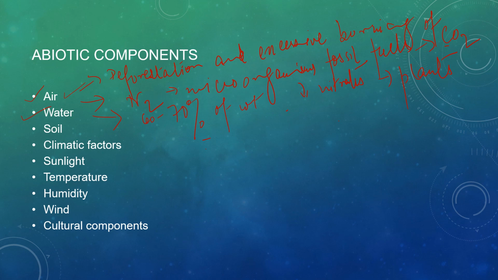Now the amount of water that we receive during the rainfall affects the kind of plants or animals we find in that region. The vegetation of the place is also affected by the presence of water.